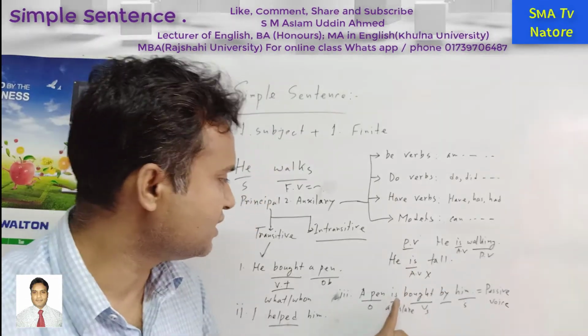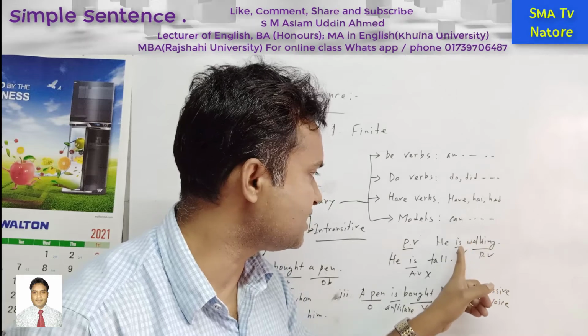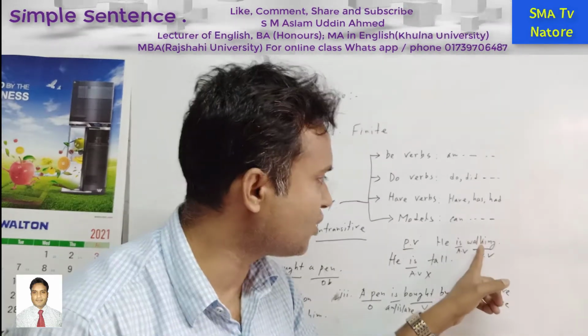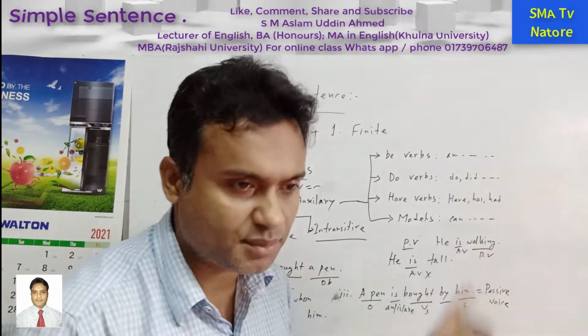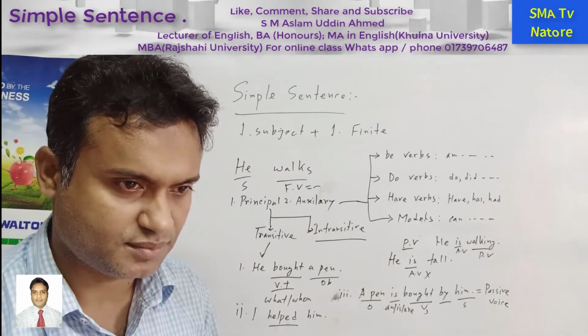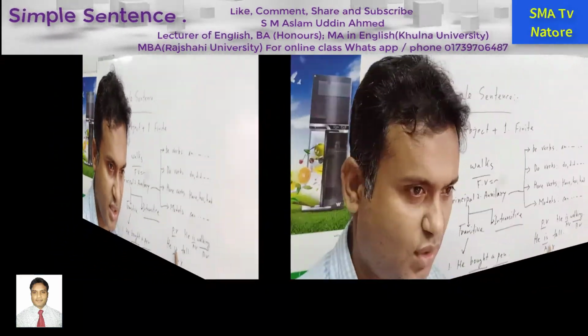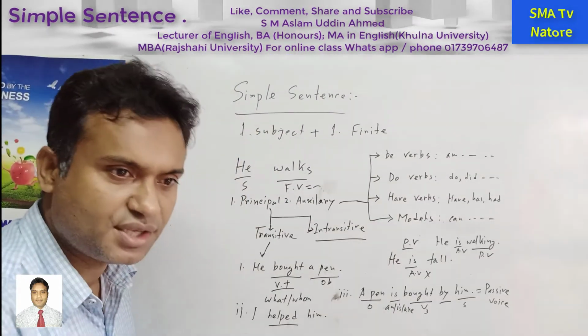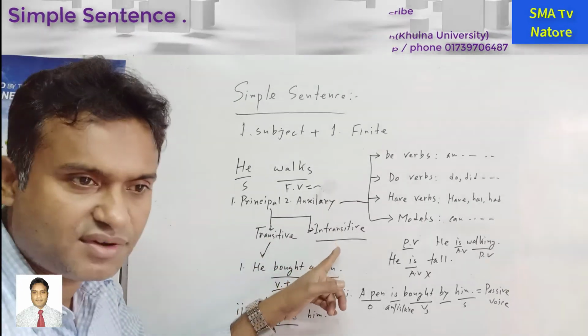But these are this one. He is walking. So in this sentence, is and walking, it is depending on this verb. For this reason, this verb is action verb. And this one is the auxiliary, but this one is not auxiliary. I hope you can understand. These are the important things you have to write down. Your homework is that you have to find out the transitive, intransitive verb list.